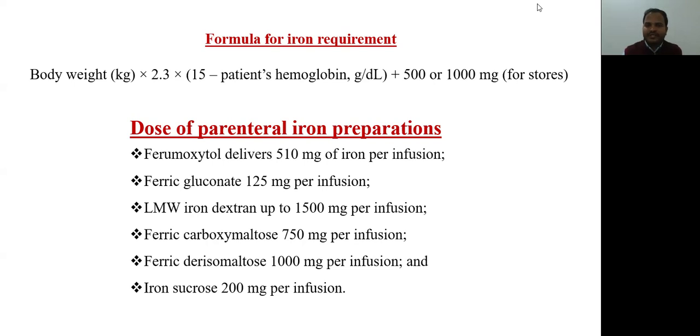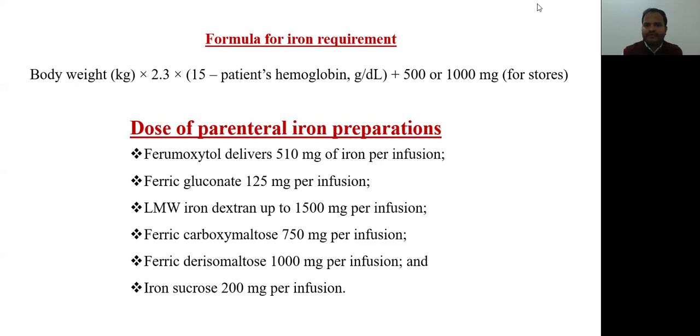The formula is patient's body weight in kg multiplied by 2.3 multiplied by 15 minus patient's hemoglobin, meaning the hemoglobin of the patient. Whatever the calculation comes to, plus 500 to 1000 milligram of iron that will be required for the storage. So this is the total amount of iron replacement of the patient.